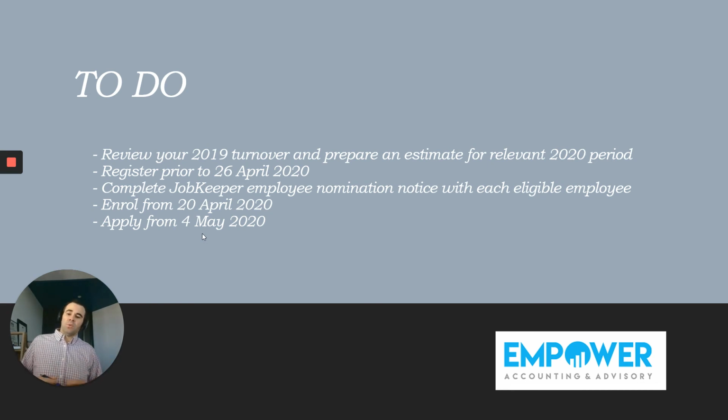So this is when you're notifying employee, obviously wage info and things like that, to get reimbursed from the 4th of May. So if you lodge your info on the 4th of May, then the ATO has said that they will get their payments out as soon as they can, which may be within a couple of days, hopefully. So that first week of May, we should start to see some cash rolling out for businesses, which is great.